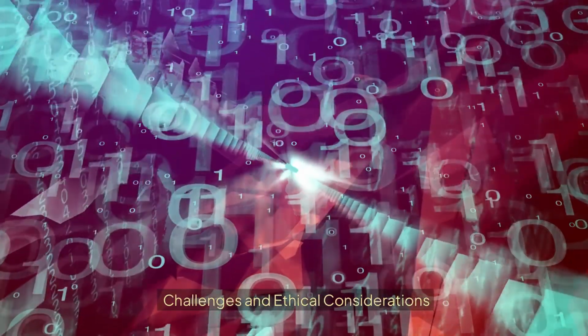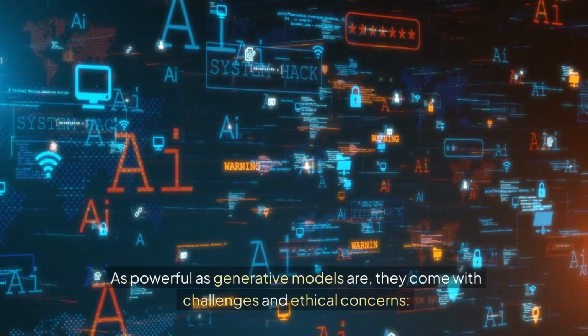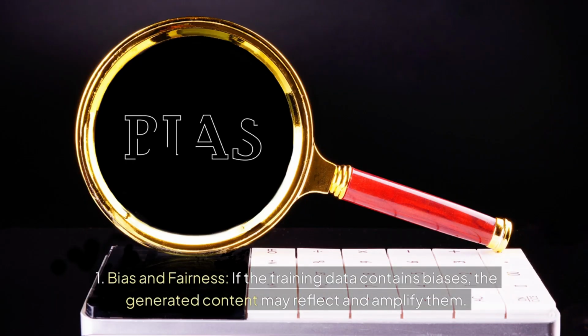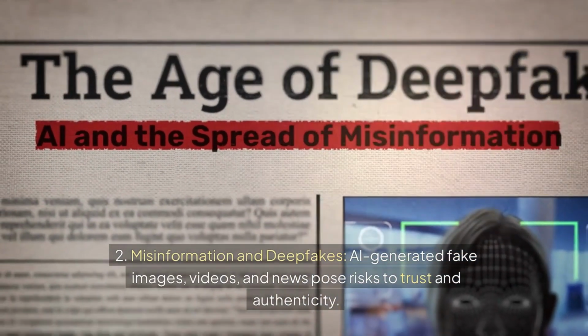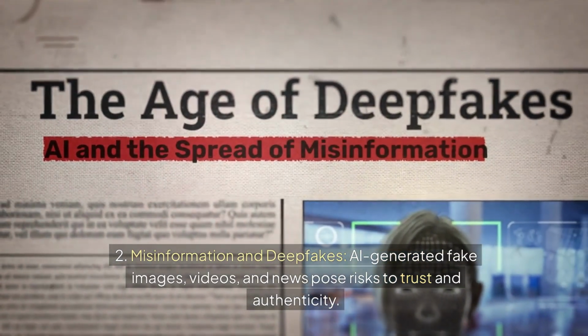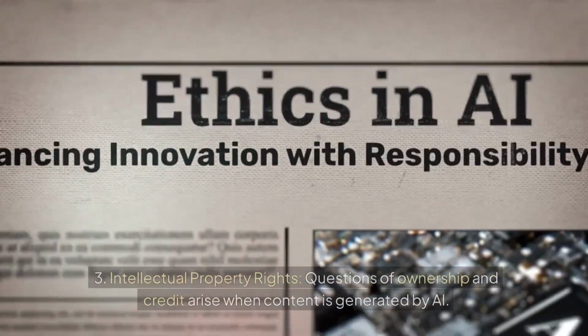Challenges and ethical considerations. As powerful as generative models are, they come with challenges and ethical concerns. 1. Bias and fairness. If the training data contains biases, the generated content may reflect and amplify them. 2. Misinformation and deepfakes. AI-generated fake images, videos, and news pose risks to trust and authenticity. 3.